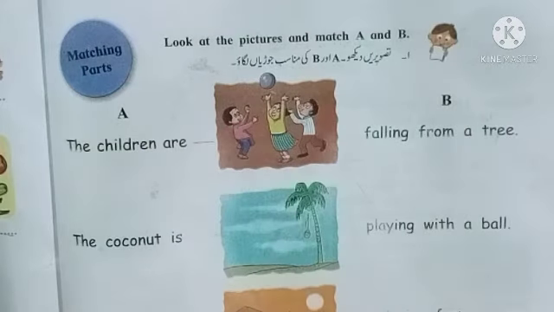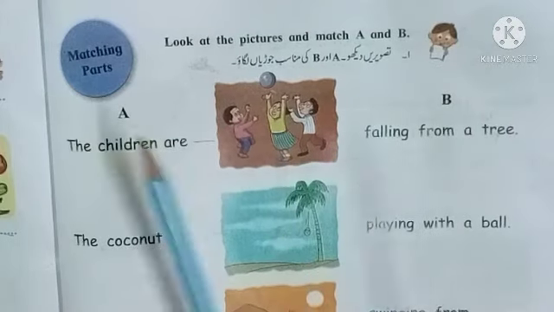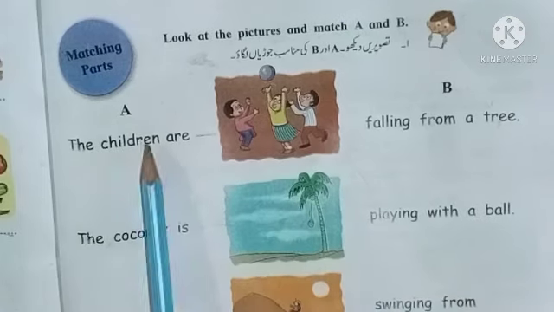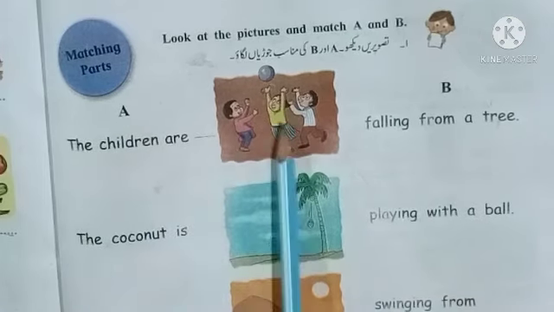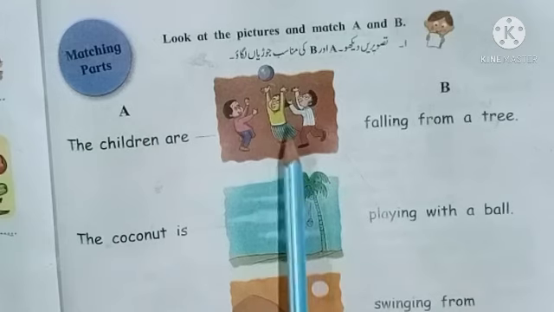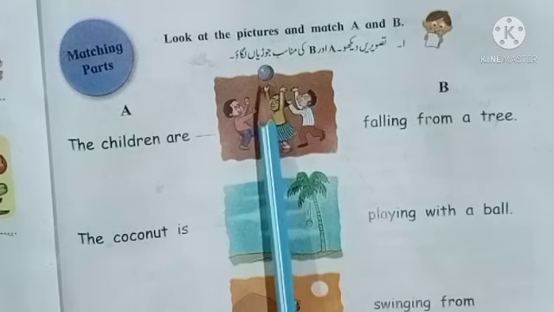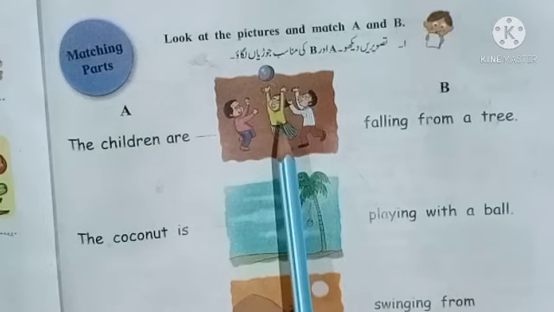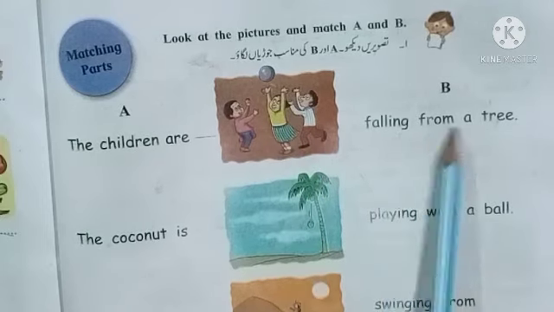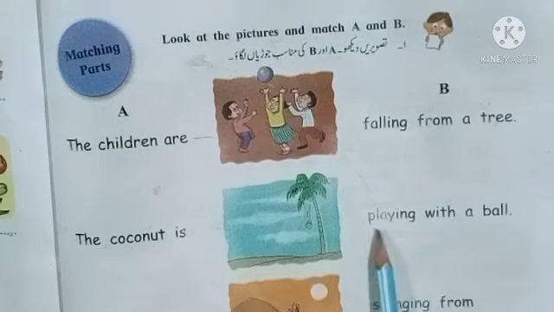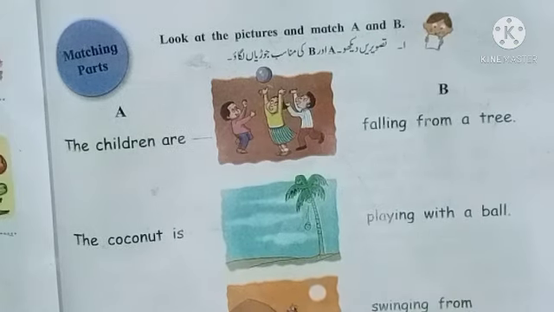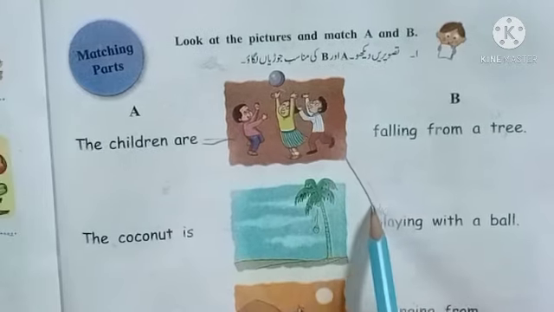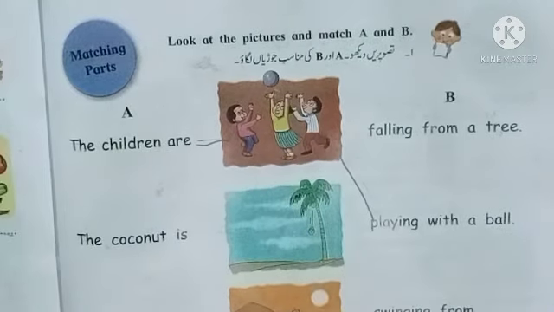Look at the picture and match A and B. Student, look, the children are playing with a ball. So where is this sentence? Playing with a ball? This? No, falling from a tree. Playing with a ball, yes. So, match this picture, this sentence. Okay, student.